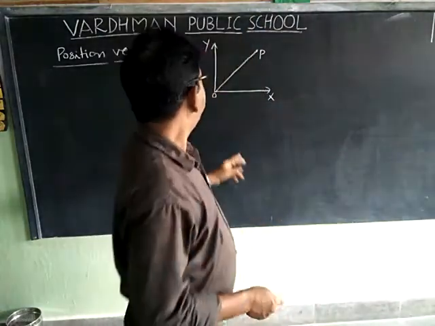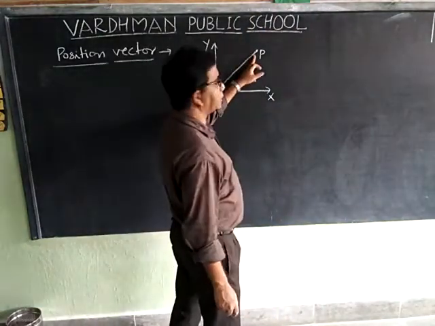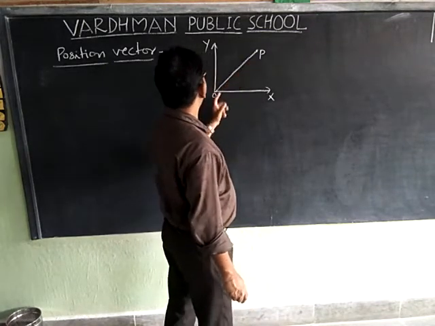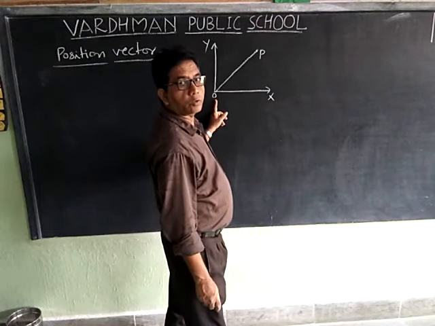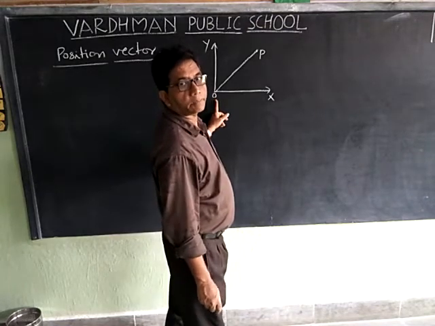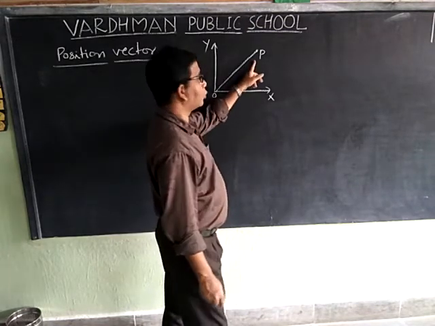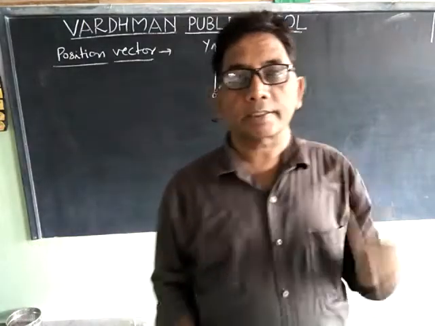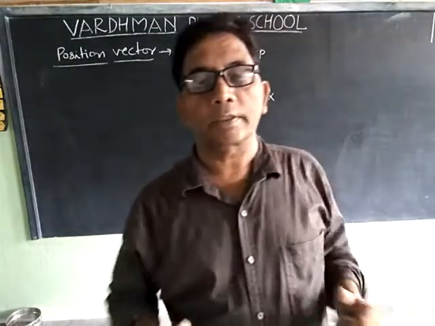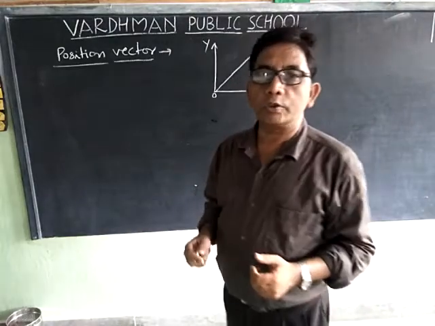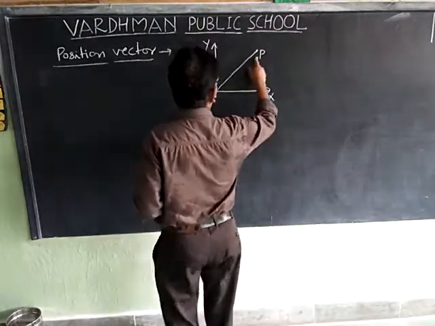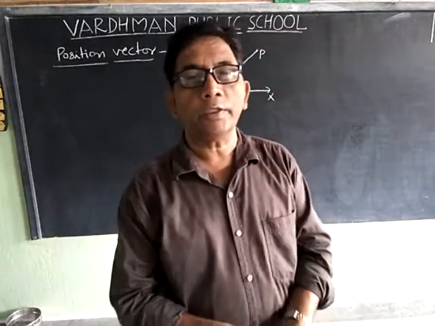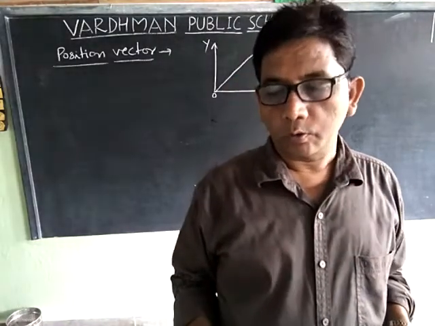First one, straight line distance of the object with respect to origin O. And second one, it tells direction of the object with respect to origin O.